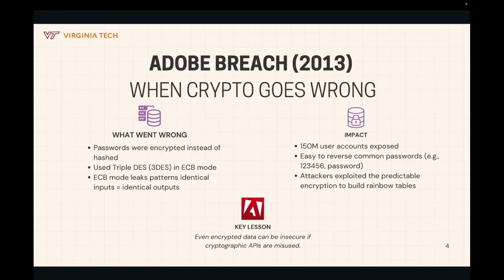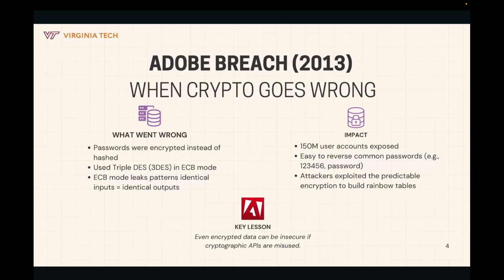Let's take a look at what happens when this goes wrong in the real world. Back in 2013, Adobe had a massive breach. Over 150 million users were affected, and one of the core issues was how they stored passwords. They didn't hash them, instead, they used triple DES in ECB mode to encrypt them. So, if two people had the same password, it produced the same ciphertext.